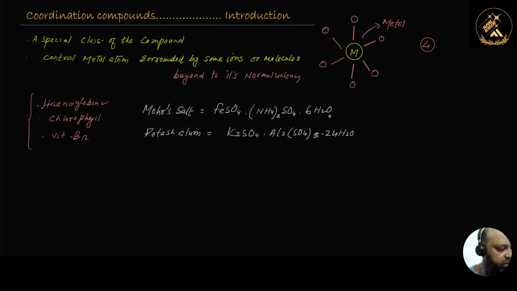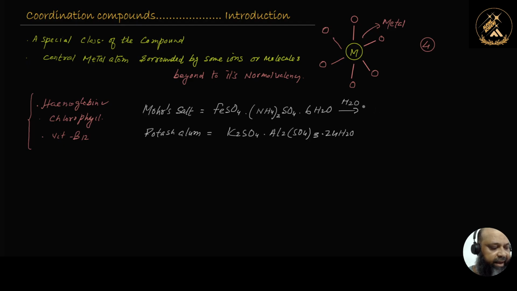If you mix them in water, for example, if I dissolve this Mohr's salt in the water, it will break into the respective ions.